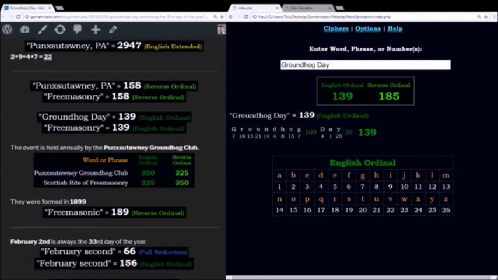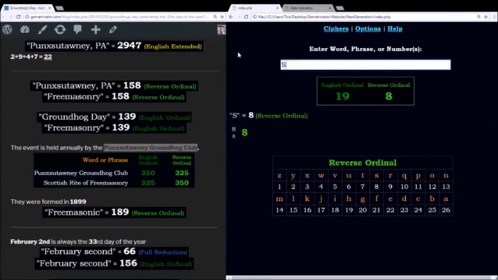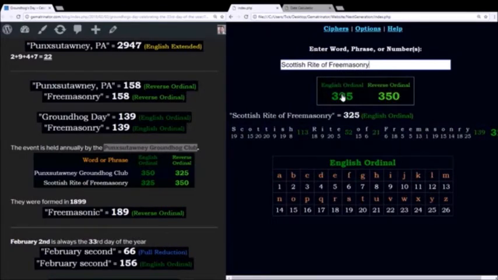What's so revealing about reverse gematria is that it shows you matches you wouldn't otherwise see. So for example, let's take the Punxsutawney Groundhog Club, who puts on this event every year. And in English ordinal, this sums to 350. Using the reverse order, it sums to 325. These are the same numbers found in the gematria of Scottish Rite of Freemasonry, 325 ordinal, and 350 reverse.